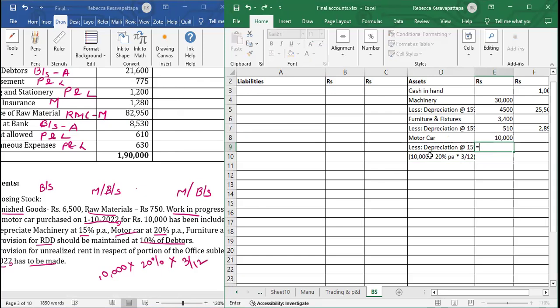That will come to how much we will see. 10,000 into 20% into 3 divided by 12.